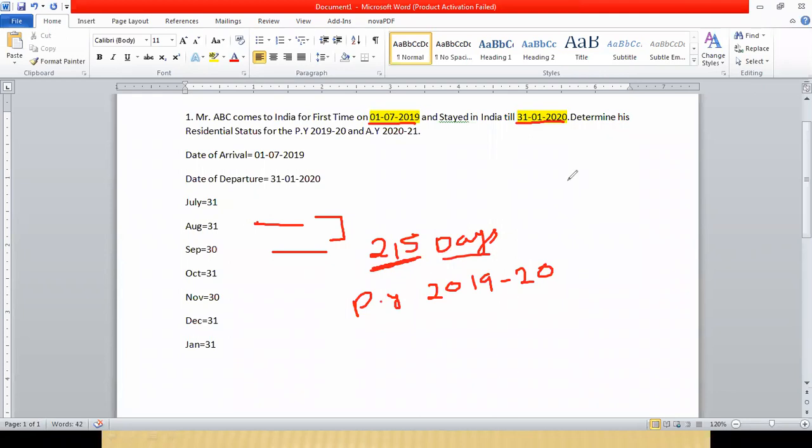So we can say that Mr. ABC is a resident in India as per the basic condition. Why? Because he is staying in India for 215 days, and the minimum should only be 182 days. If it is crossing, then we can say that the individual is a resident in India.